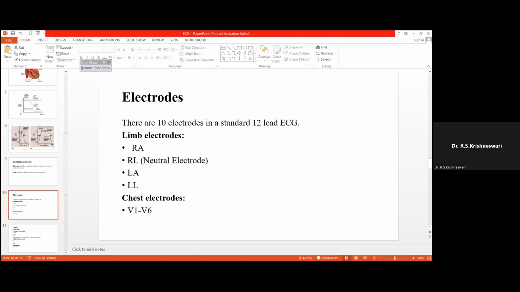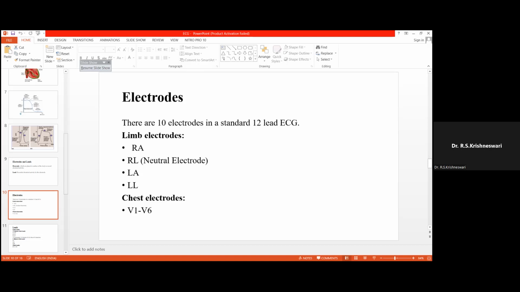And in 1954, the American Heart Association standardized the 12-lead ECG. The father of ECG, Einthoven, devised the 3-lead ECG, and it was a very big machine working with the help of a galvanometer. But now it is very portable.